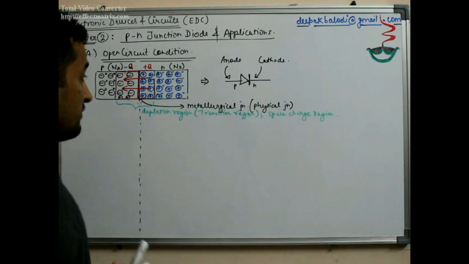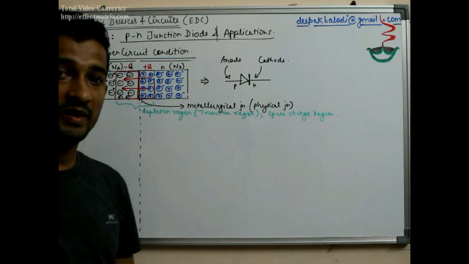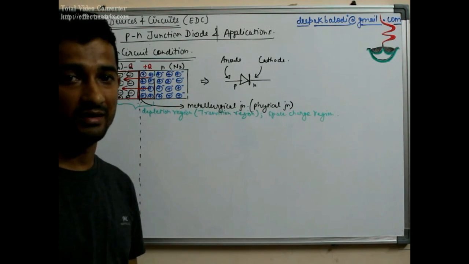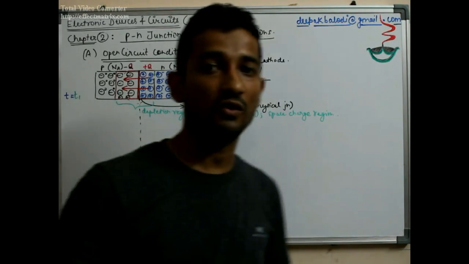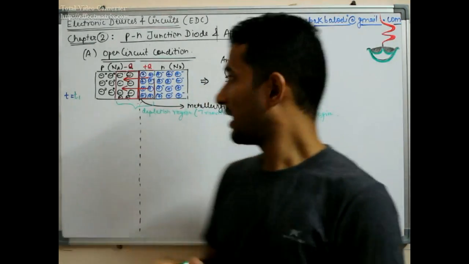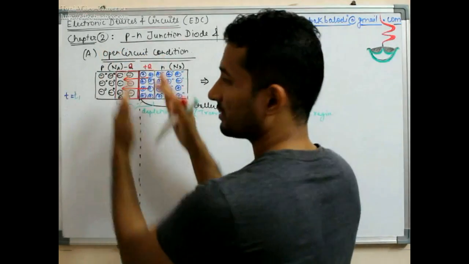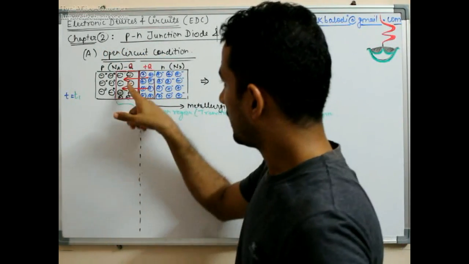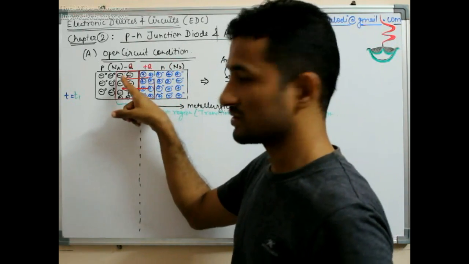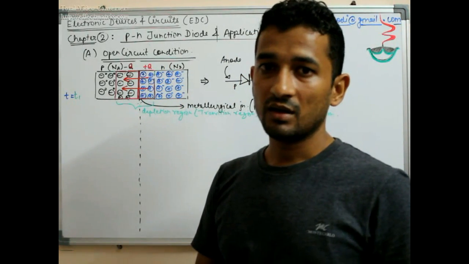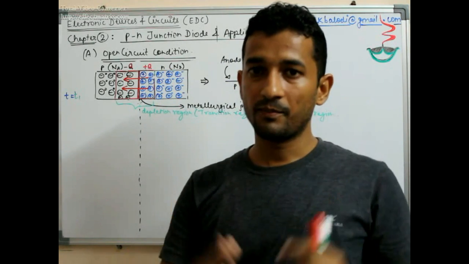But we have understood that this depletion region is not suddenly created. It is slowly growing, so the electric field is also growing slowly. As the depletion region is widening, as the holes diffuse from this side to this side and the electrons diffuse from this side to this side, an electric field is also growing up.